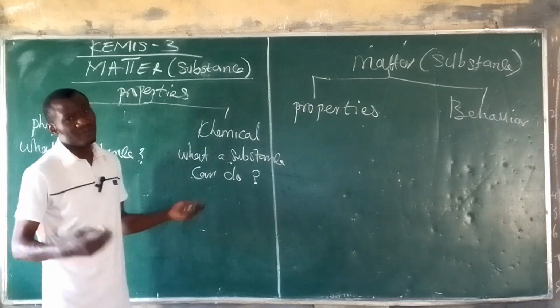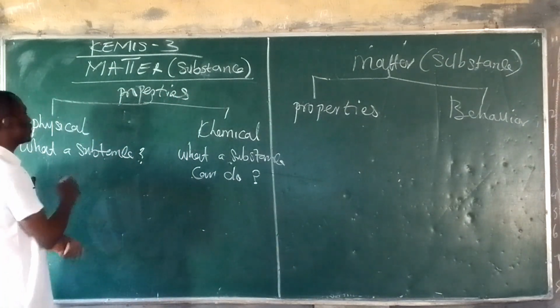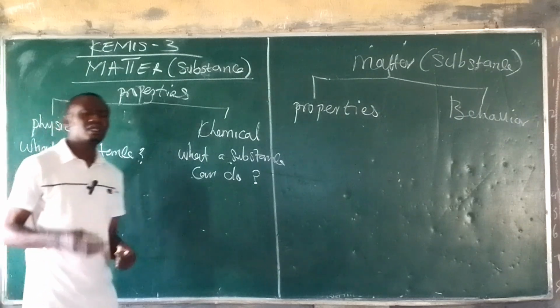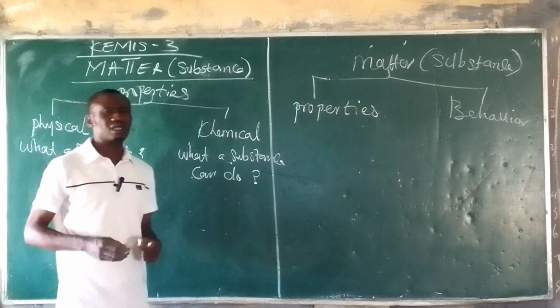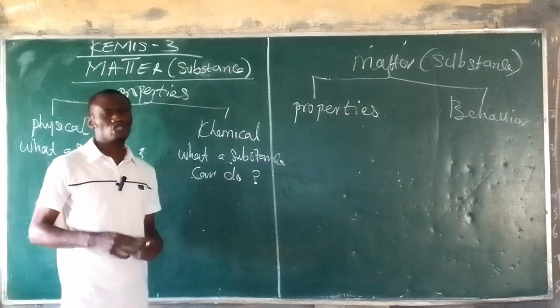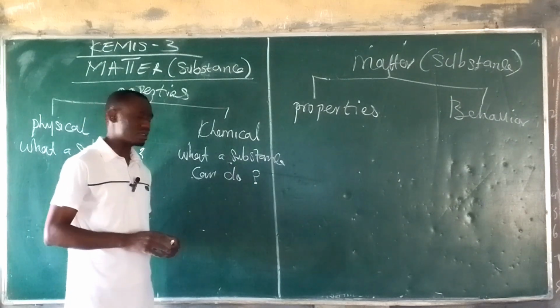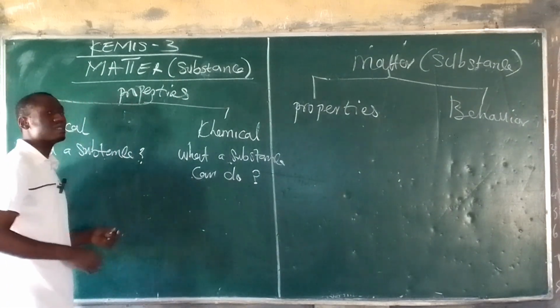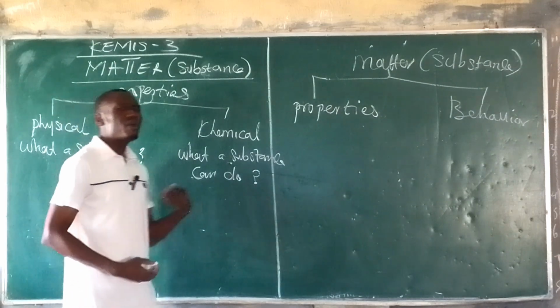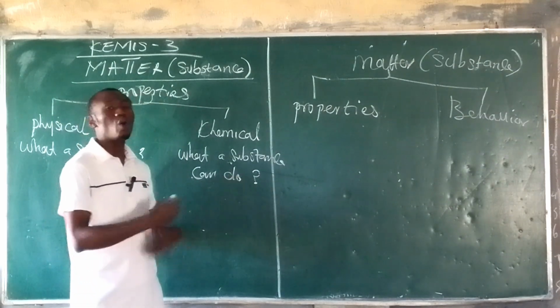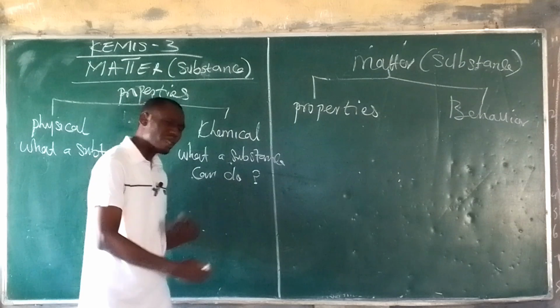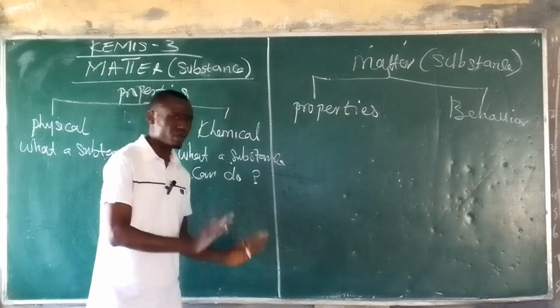And then if you're asked to define that, you will say that the physical properties of matter is the state of matter when there is no observable change in its constituent. The chemical properties tell us the behavioral aspect of matter, or what matter can do, whether it can react or it cannot react.